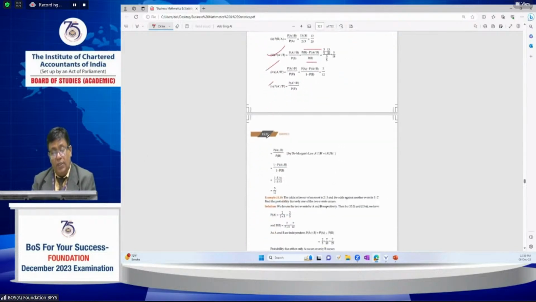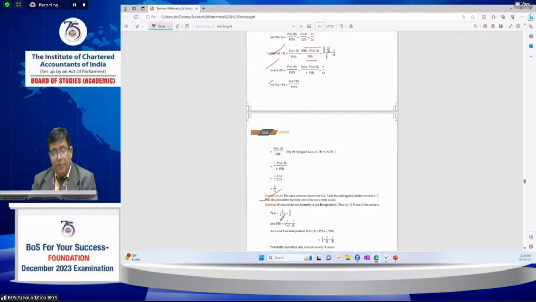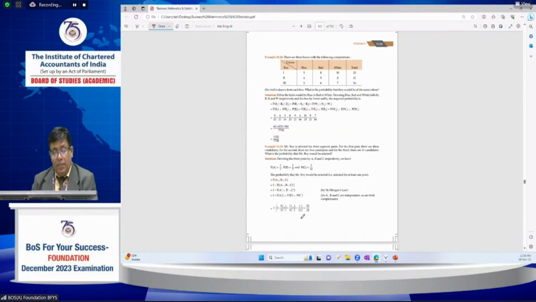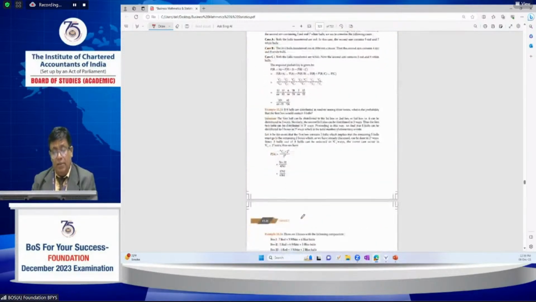Just go through these properties and this example 15.19, and then you can easily attempt them in the examination.